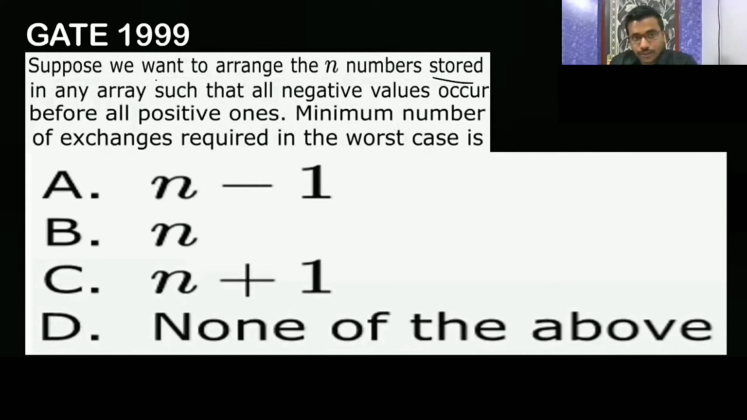So you want to arrange n numbers sorted in an array such that all negative values occur before all positive ones. Then they are asking the minimum number of exchanges required in the worst case. In the worst case, how many minimum number of comparisons do you require?